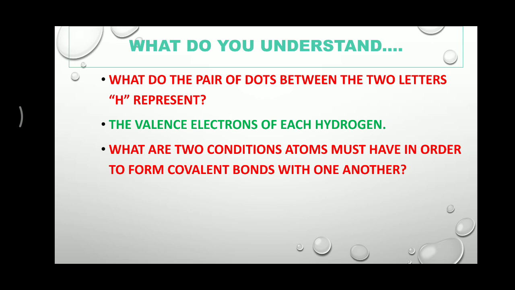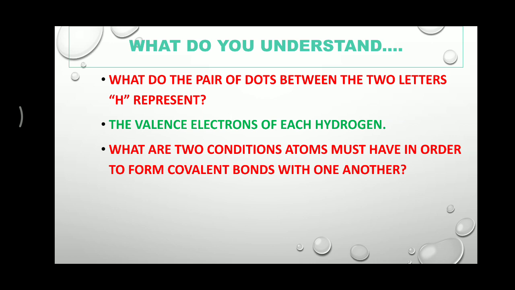Room means the outer orbital, or outer shell, is not completely filled. For example, helium has only the K shell, and the K shell is completely filled by 2 electrons, so helium cannot share its electrons. And neon, atomic number 10, has configuration 2, 8, and the L shell maximum is 8, so neon has a fulfilled L shell and also cannot form a bond.